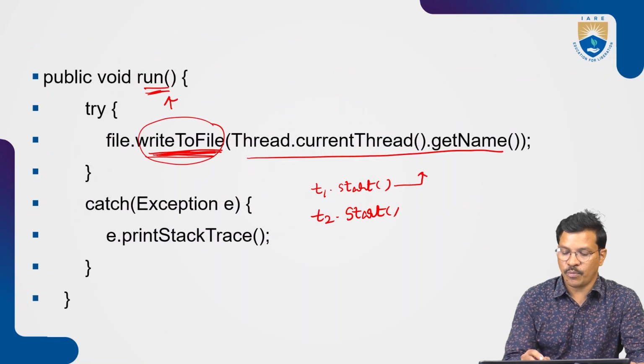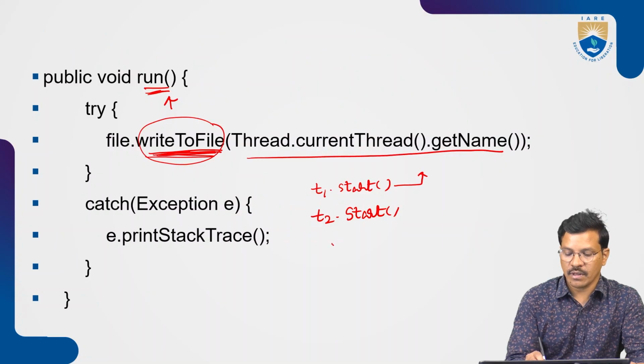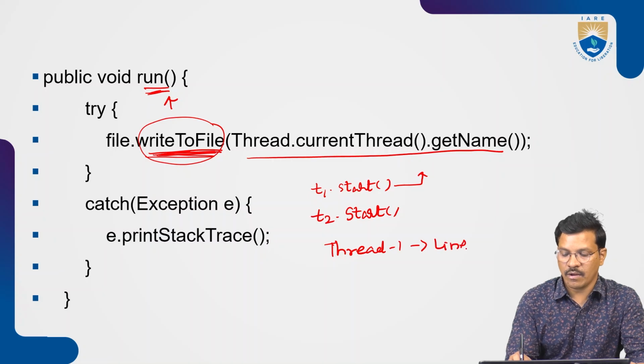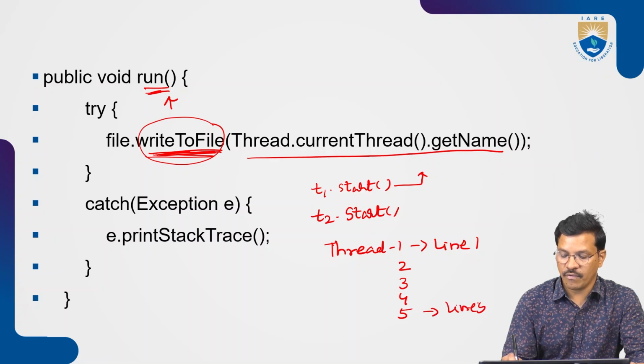So your expected output is Thread-1 line 1 2 3 4 5.